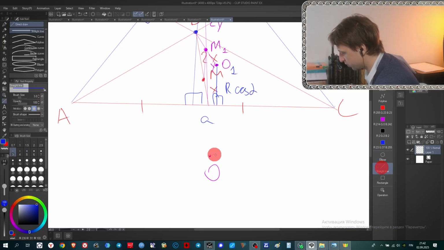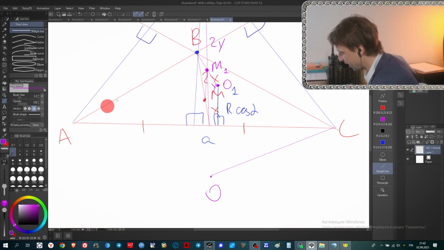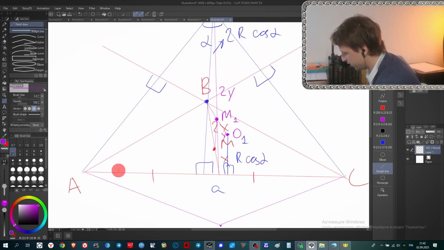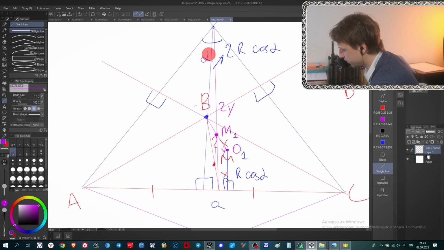It's very easy to understand by applying the sine rule to triangle ABC. If you apply the sine rule to triangle ABC, you will see that the diameter of the circumscribed circle for this triangle, 2r, is A divided by the sine of this angle. But this angle equals this angle, and this angle is 180 minus alpha.